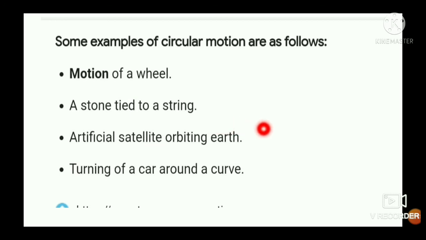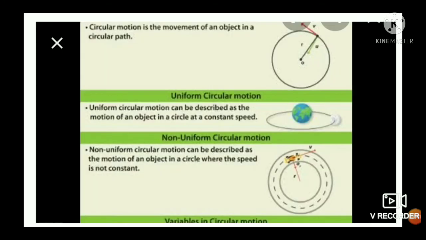Turning of a car around a curved road, or motion of a satellite. Other examples are the motion of the hands of a clock: the minute hand, hour hand and second hand are examples of circular motion. Or the motion of the blades of a fan, or a merry go round. These are some examples of circular motion.